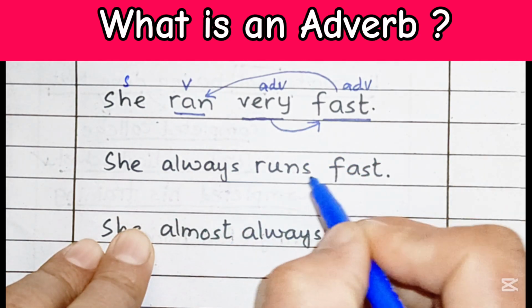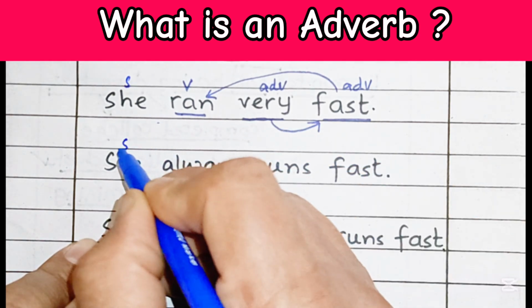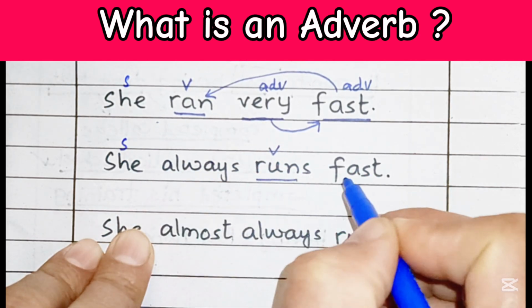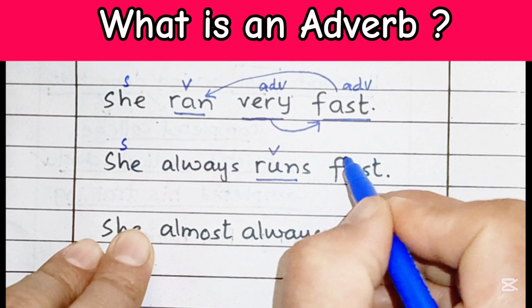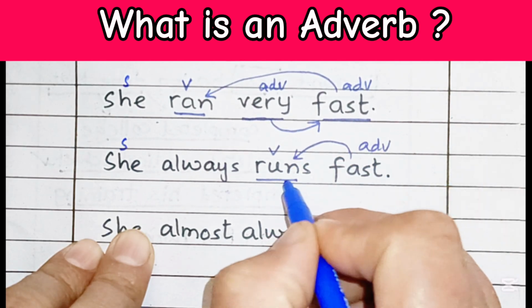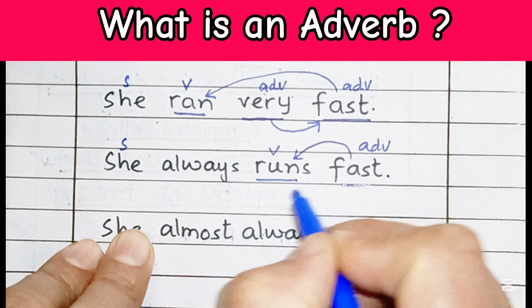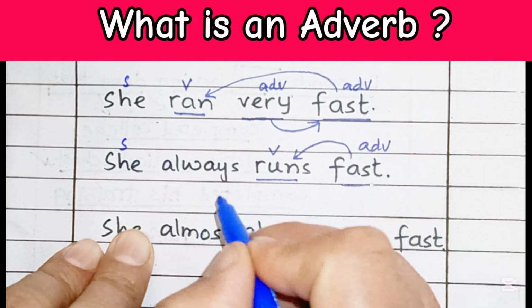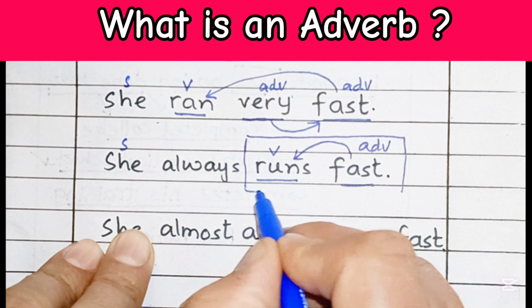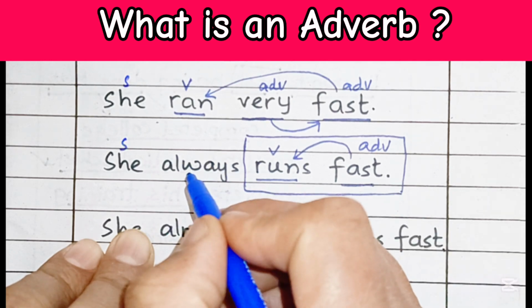Now look at this sentence. She always runs fast. Over here, this is subject, runs is a verb, and she runs fast. Fast is an adverb because it provides us information about the verb. So this is an adverb. But what about this always?